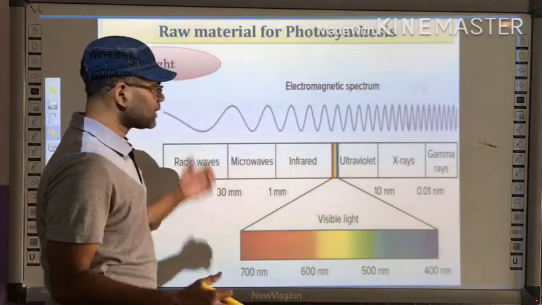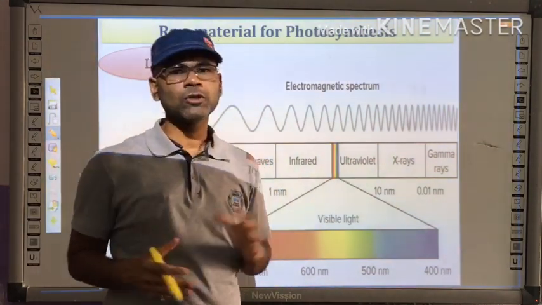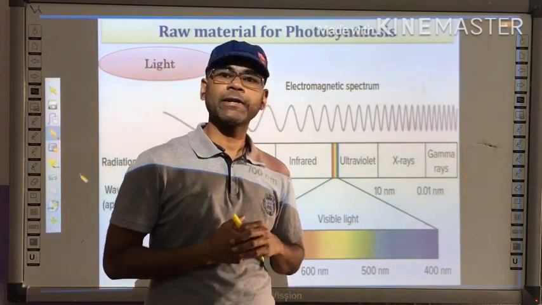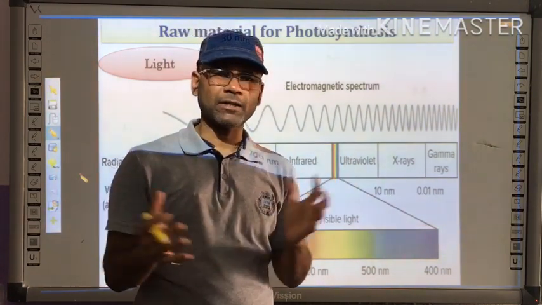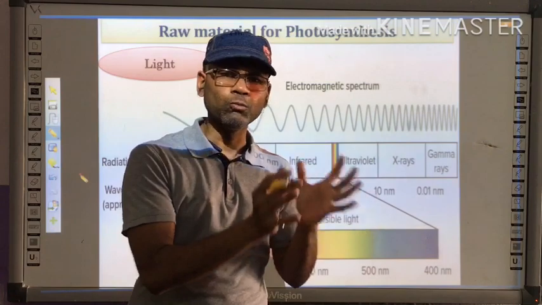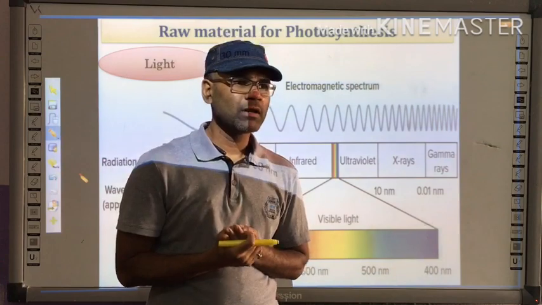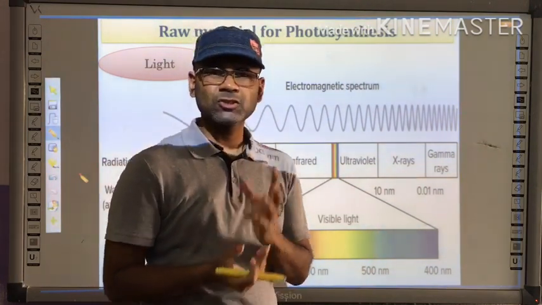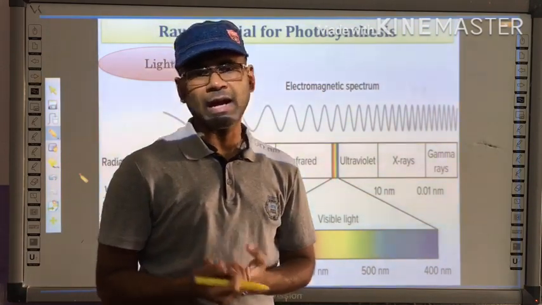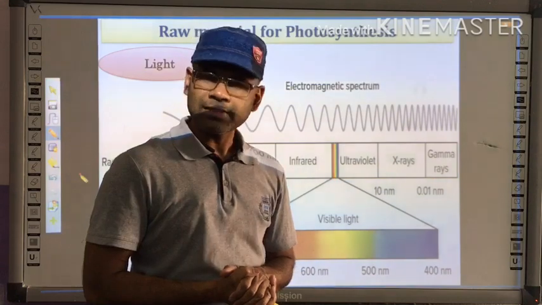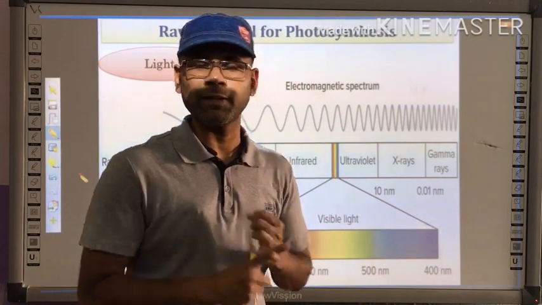Another very important component is light. Definitely, the process of photosynthesis will take place in the presence of light, and light is mandatory for photosynthesis. You must have seen that if you take a potted plant and keep it inside your room where no sunlight is available, you will find after 3 or 4 or 5 days, slowly the leaves start shrinking, and one time will come when the plant shrinks completely and the plant dies. The reason is water is available, carbon dioxide is available, but light is not available.